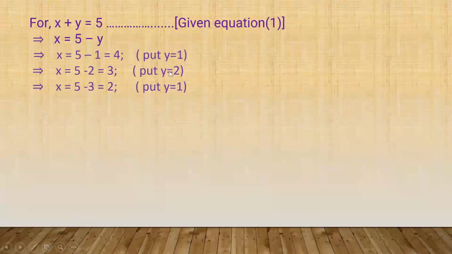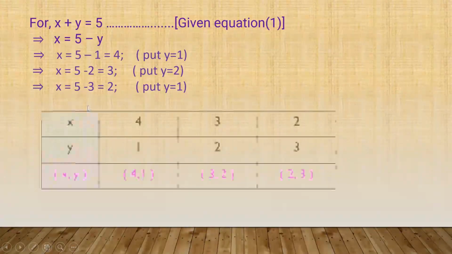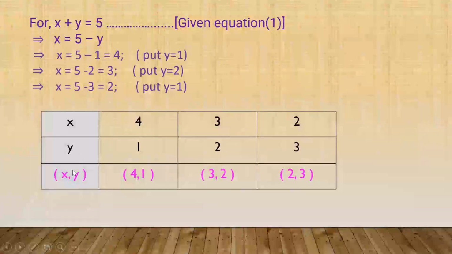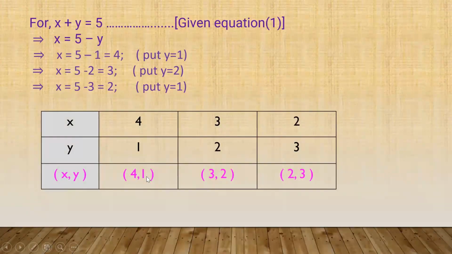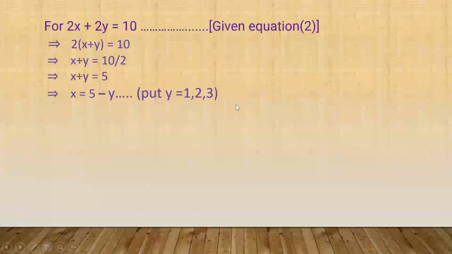So x is 4. Put y is equal to 2, then we get x is equal to 3. Substitute y is equal to 3, then we get x is equal to 2. I will show the coordinates x, y. First coordinate 4, 1. Second 3, 2. Third 2, 3. Now for the second equation we will find the coordinates.